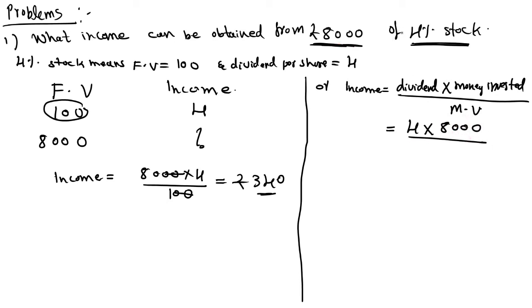Market value is not mentioned, only 4% stock, which means face value is 100 as well as market value is again 100. So 80 into 4 is equal to rupees 320. Suppose market price is mentioned, 4% stock at 120 rupees, then you need to divide by 120. If face value as well as market value is not mentioned, you can take it as 100 rupees. Clear?